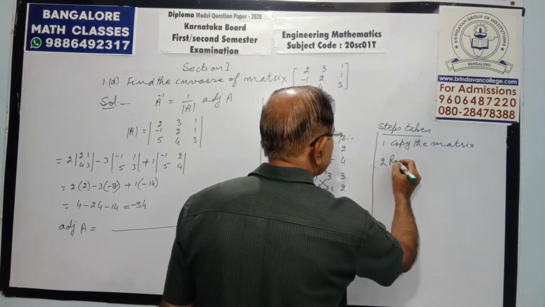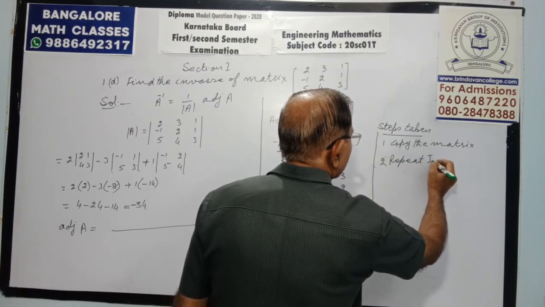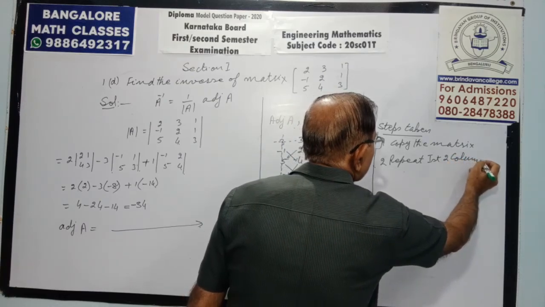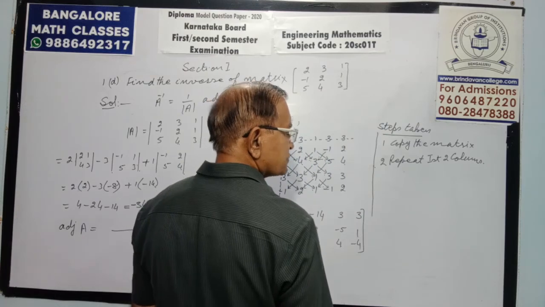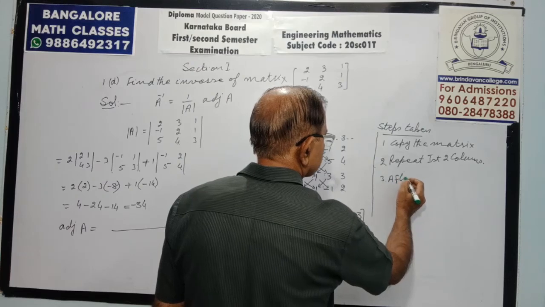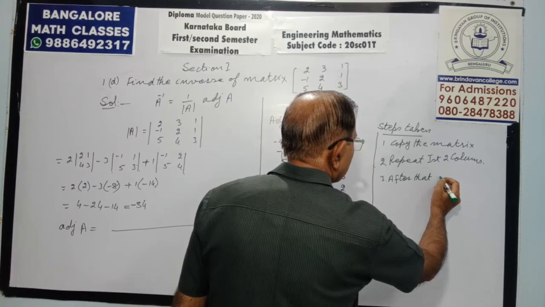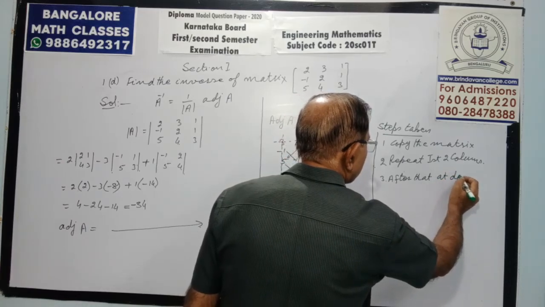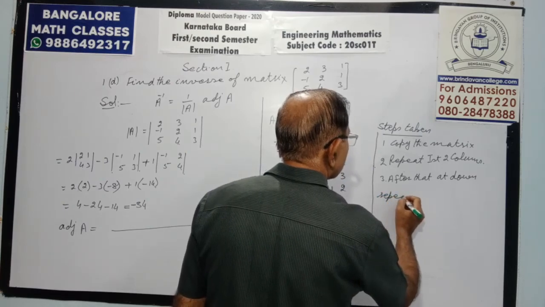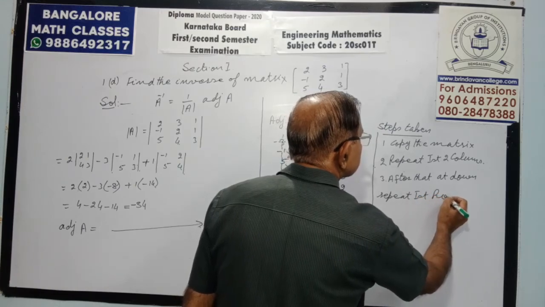Repeat first two columns. After that, at down, repeat first two rows.